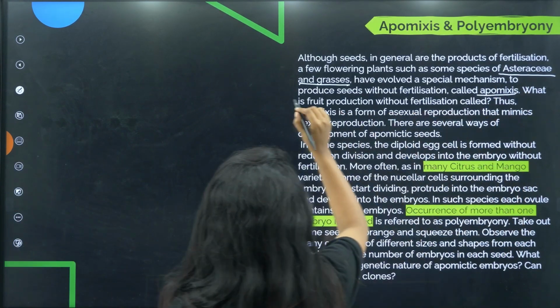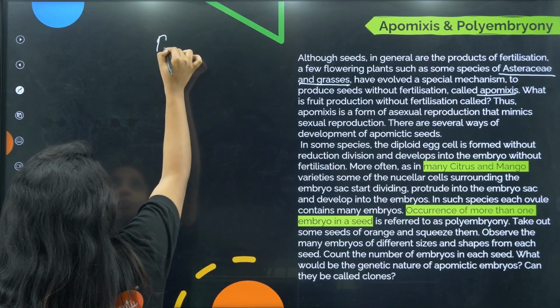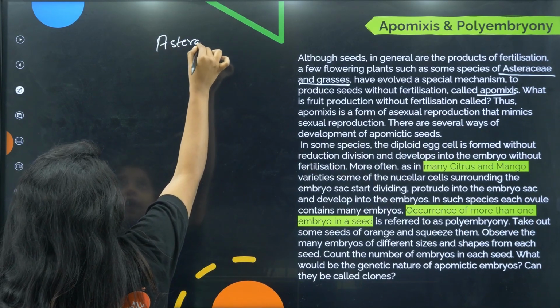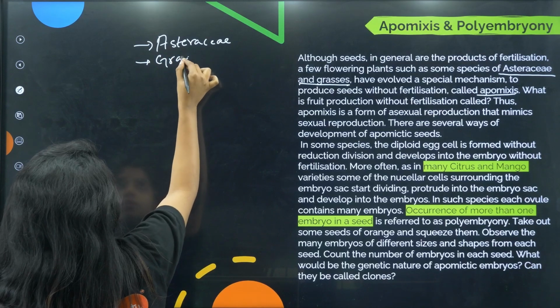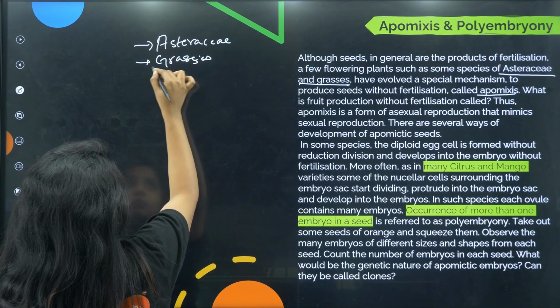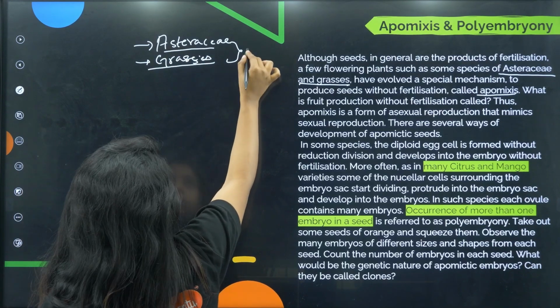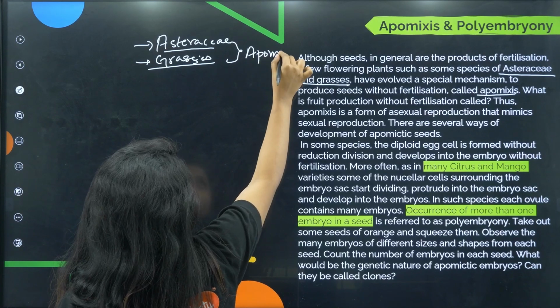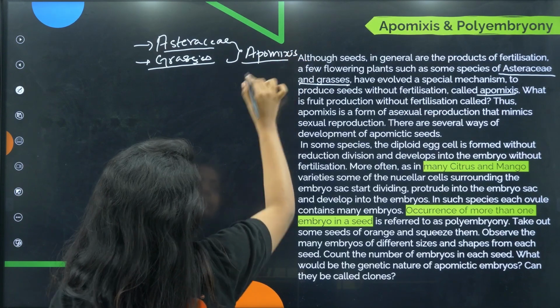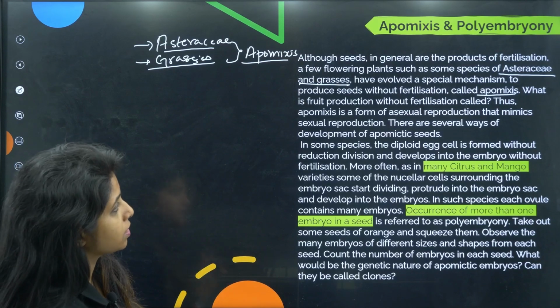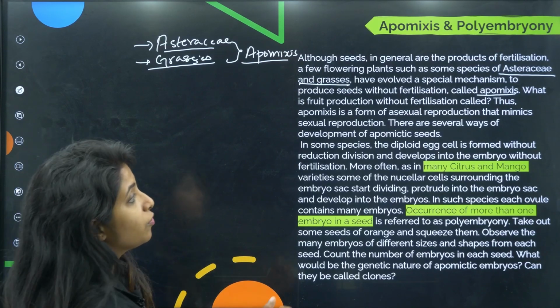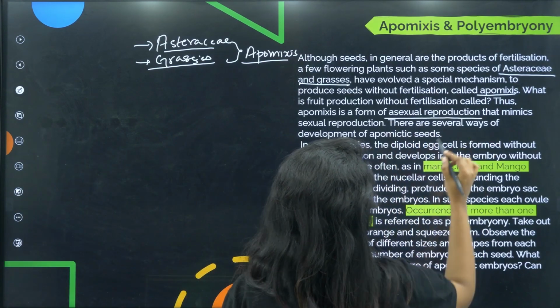Please remember these examples, small examples. Asteraceae and grasses, children, both of them are definitely going to show apomixis. Now what happens in apomixis? Apomixis is a form of asexual reproduction. Can I say it's asexual reproduction?